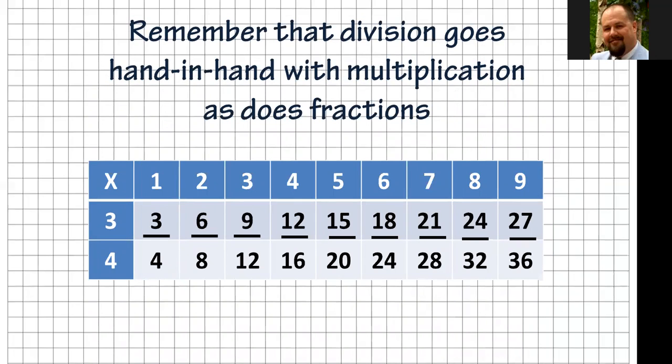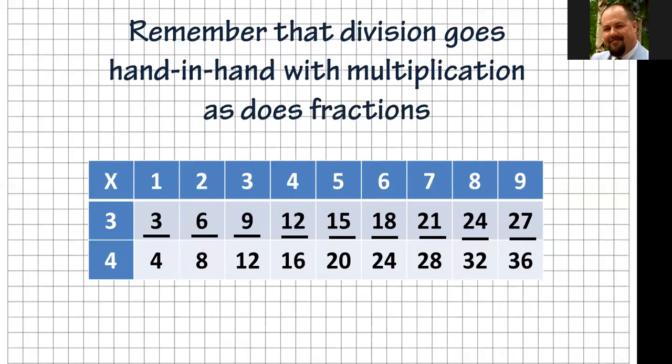So if you look at this, we see 3/4, and then all the way across here, those are fractions: 3/4, 6/8, 9/12, 12/16, 15/20, 18/24, 21/28, 24/32, and 27/36.